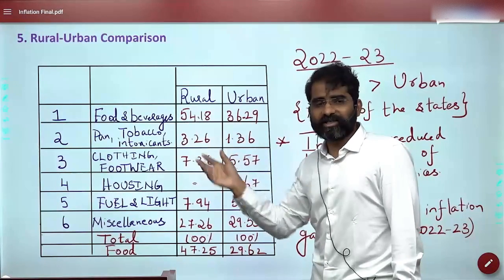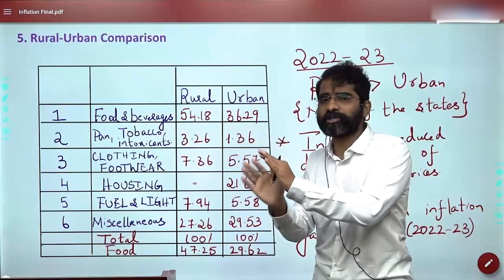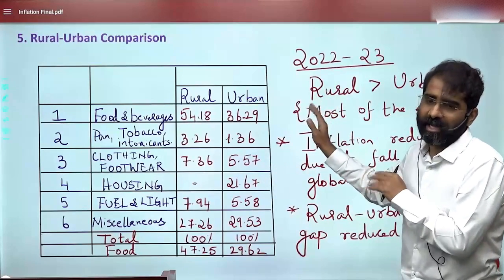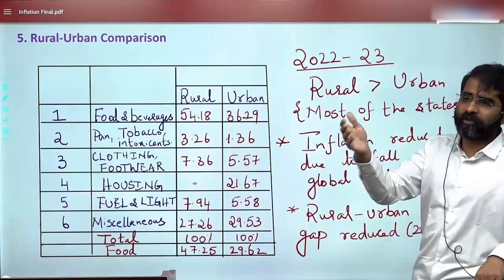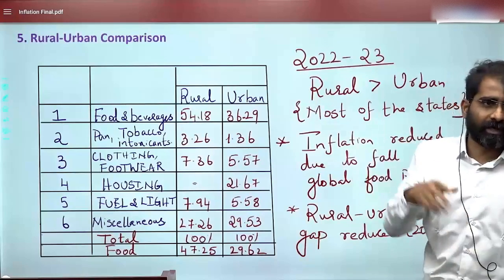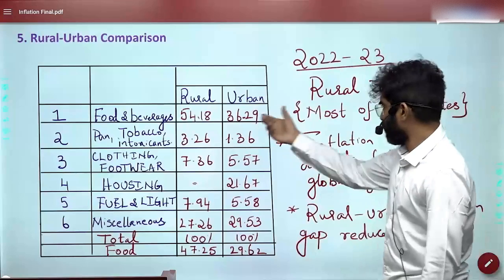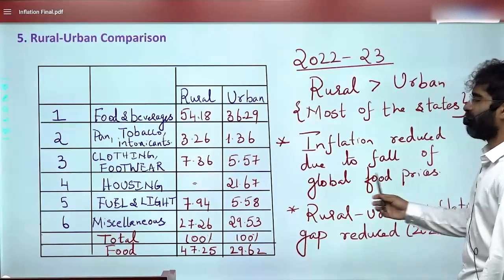In rural areas, food-related inflation has reduced at a slower pace in comparison to urban areas. One reason is that imported food was easily available in urban areas, but took more time to become available in rural areas. Inflation reduced due to the fall of global food prices.